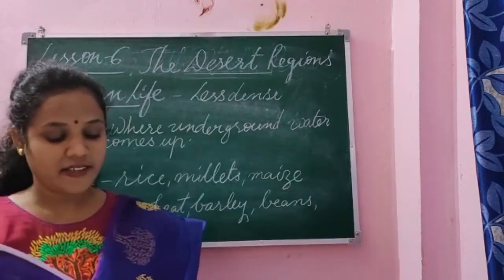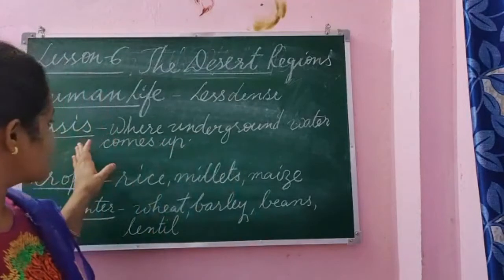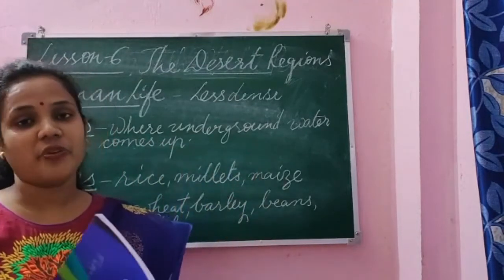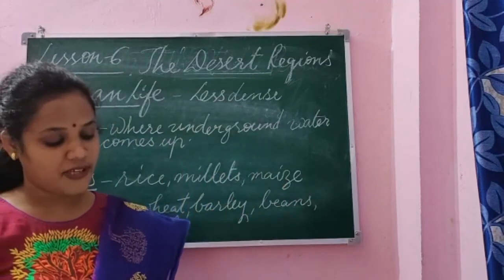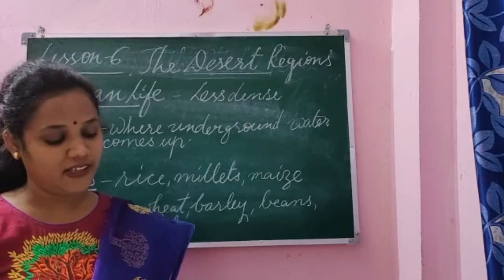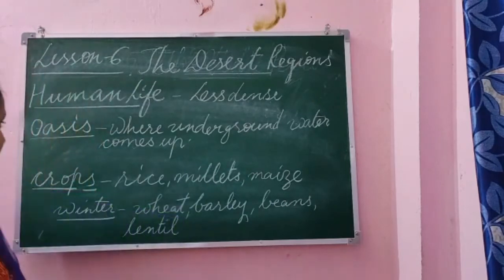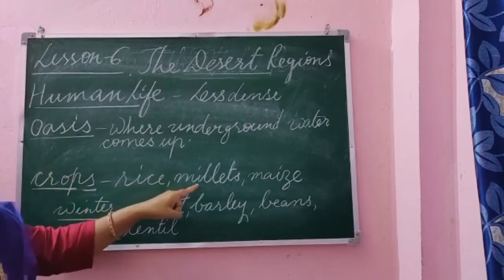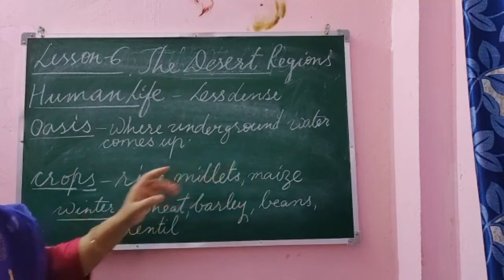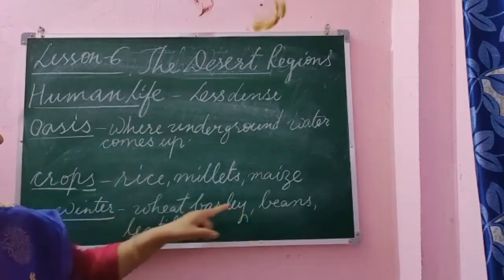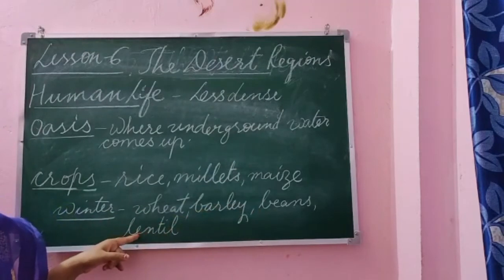Then the meaning of oasis is also given. The meaning of oasis is a place in the desert region where underground water comes up. Farming is practiced in the oasis and near the river. Which are the crops grown? In the summer season, they grow rice, millets, maize. And in the winter season, wheat, barley, beans, lentil. Lentil is your dal. All types of pulses, dal.